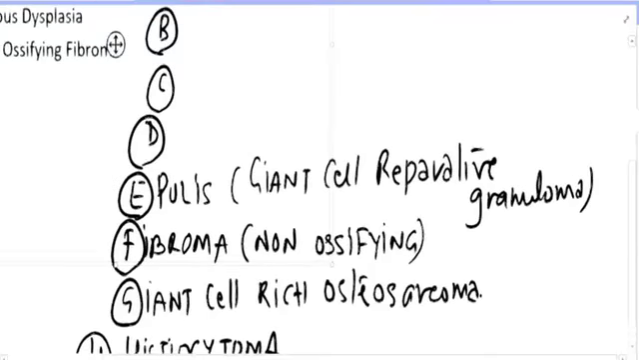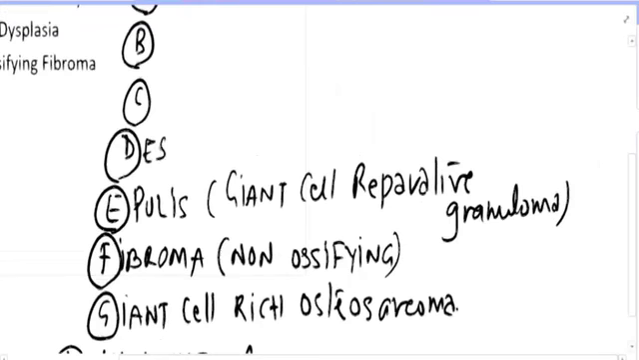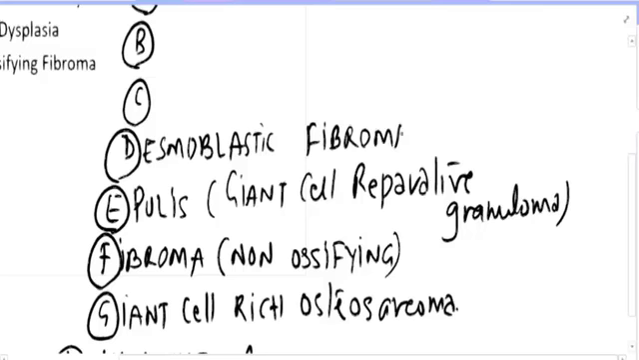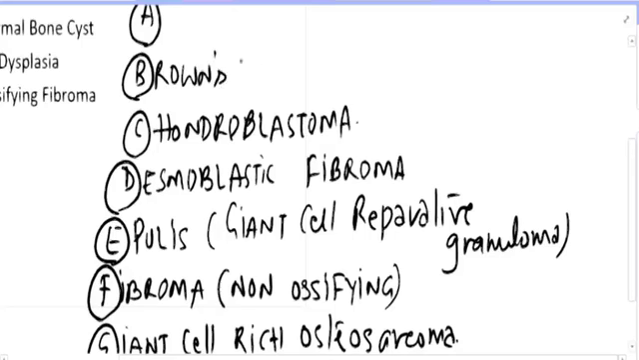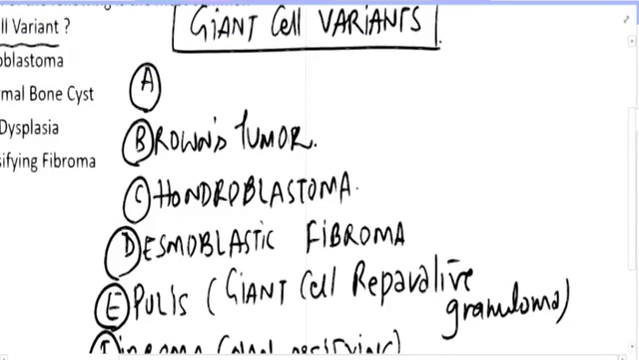As far as D is concerned, this is desmoplastic fibroma. As far as C is concerned, it is chondroblastoma. And as far as B is concerned, it is Brown's tumor, hyperparathyroidism. And as far as A is concerned, this is aneurysmal bone cyst.